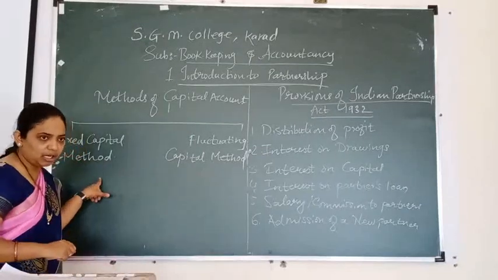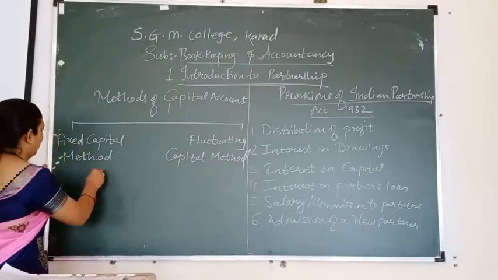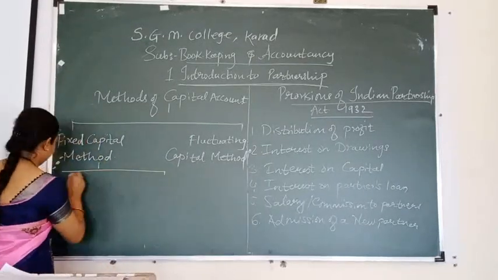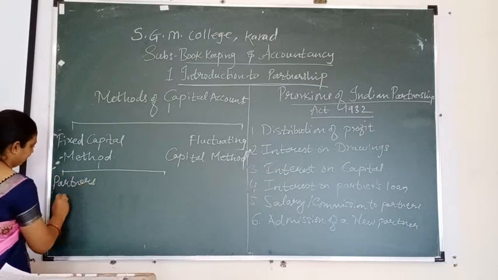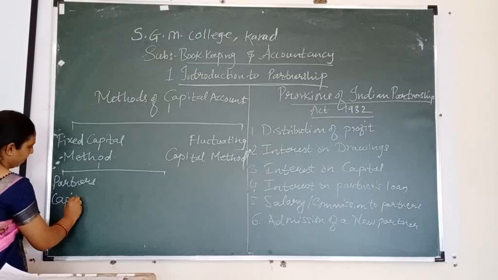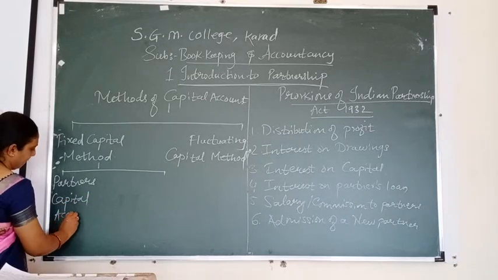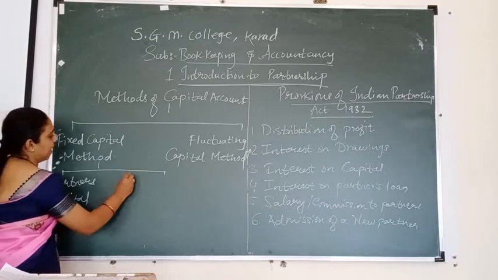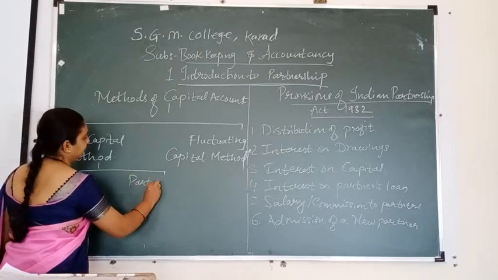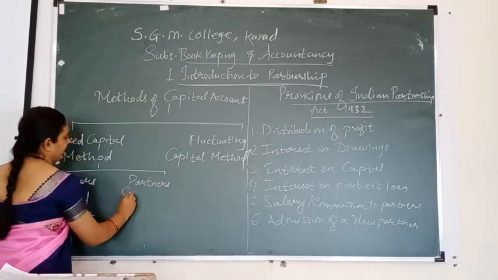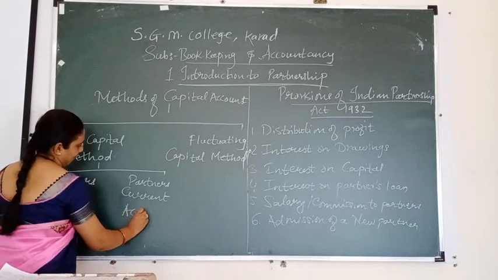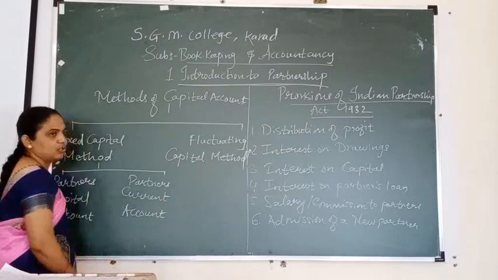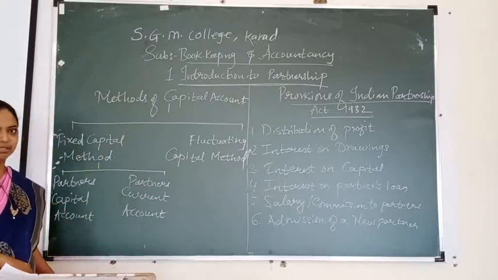In the fixed capital method, you have to open two accounts. We will see about the fixed capital method.